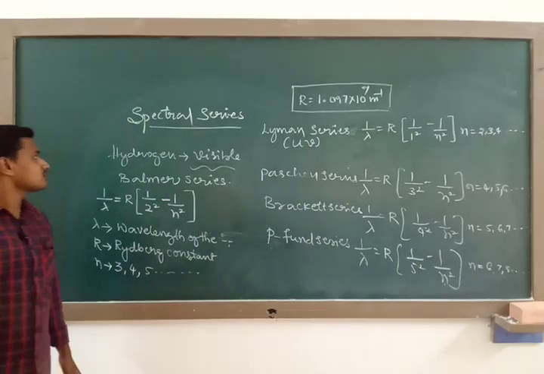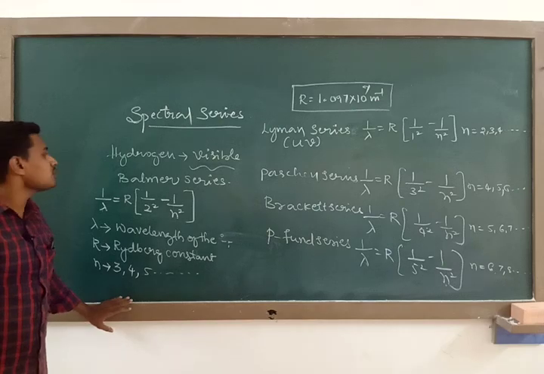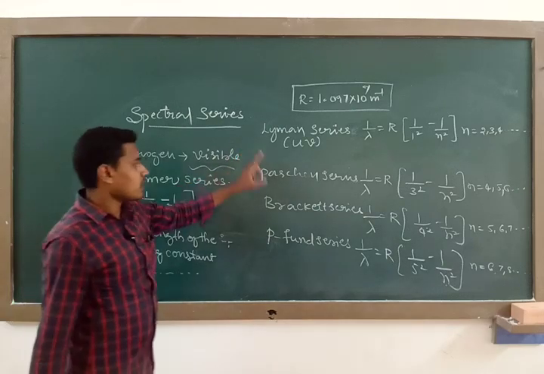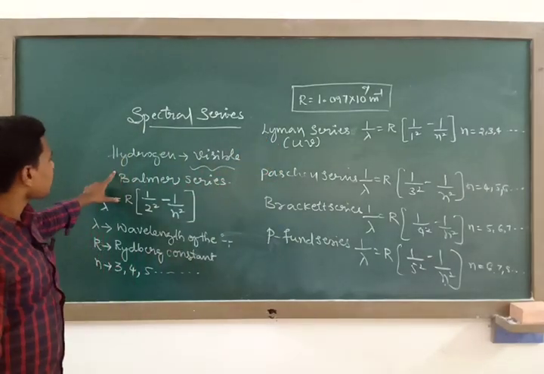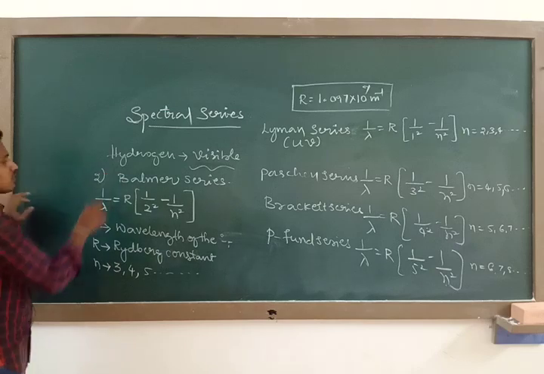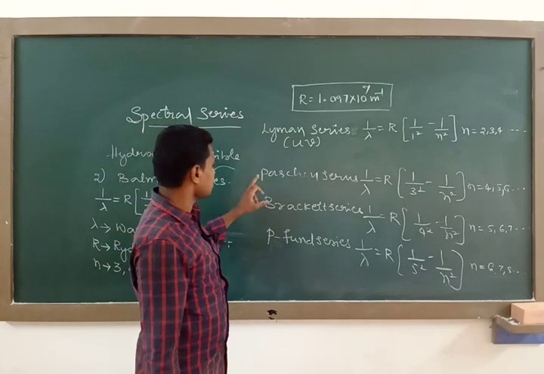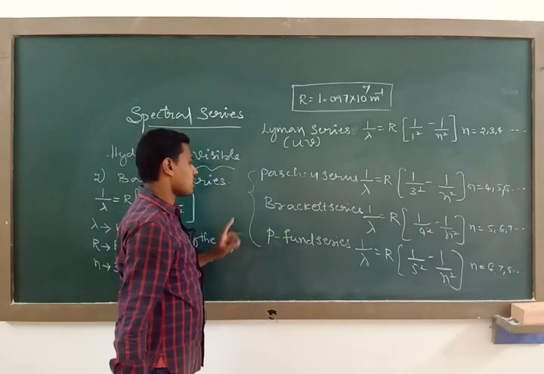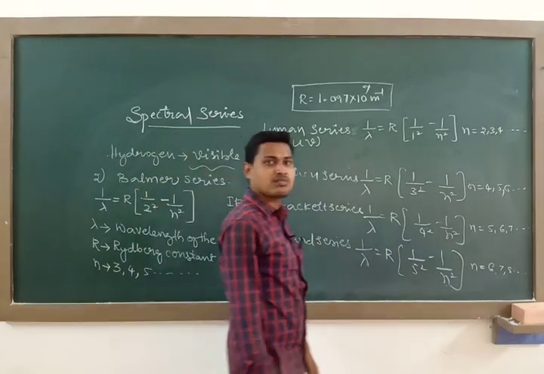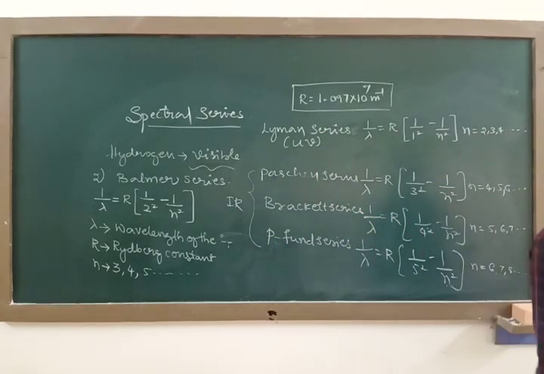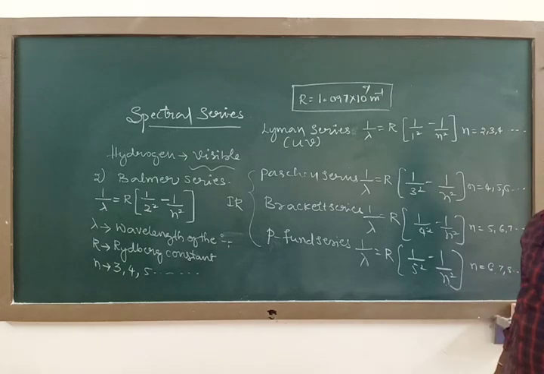So this is about the spectral series of the hydrogen atom observed by Balmer, Lyman, Paschen and others. Actually, Lyman is the first, in the ultraviolet region, then the second is the Balmer series in the visible region. Paschen, Brackett and Pfund are in the infrared region: near infrared, mid infrared, far infrared region of the electromagnetic spectrum. So like this we have a study of the spectral series of the hydrogen atom.